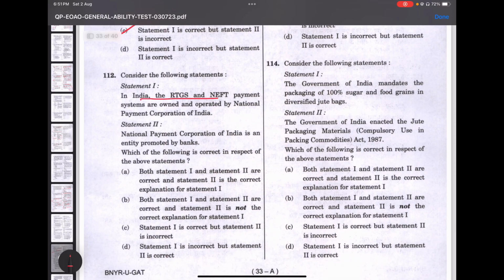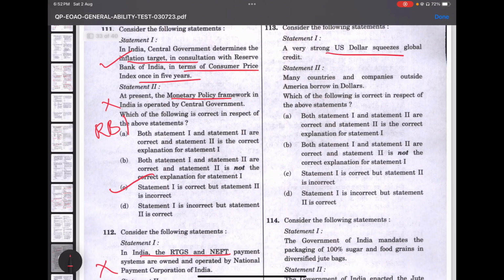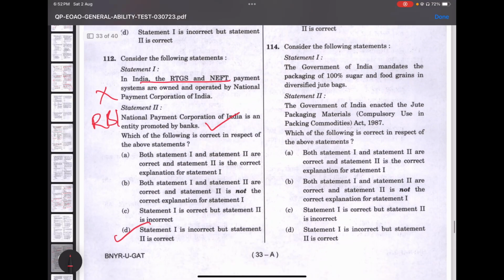Again, in India, the RTGS and UPI payment systems are owned and operated by the National Payments Corporation of India. No, they are owned by the RBI. The National Payments Corporation of India, that is right. So the answer would be statement 1 is incorrect, but 2 is right. So again, a very strong US dollar squeezes global credit. Yes. Many countries and companies outside America borrow in dollars. Yes. So both 1 and 2 are right, and it is a correct explanation.